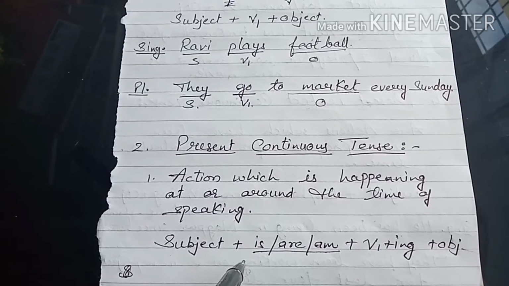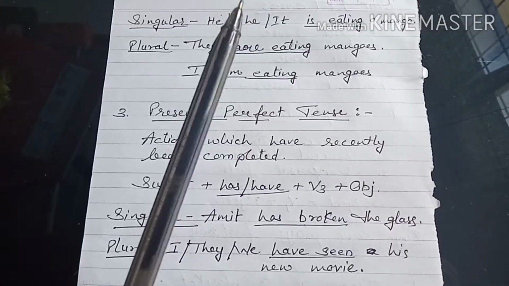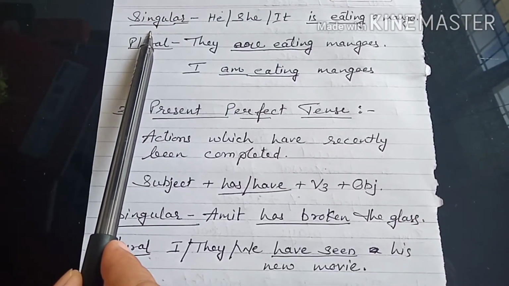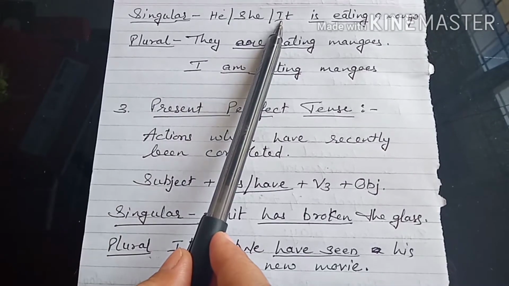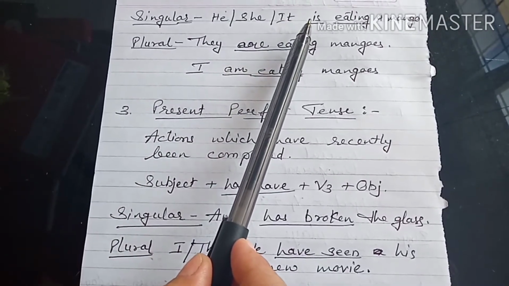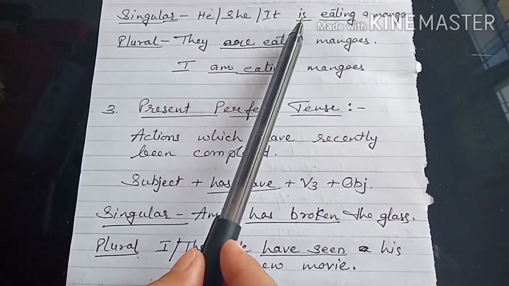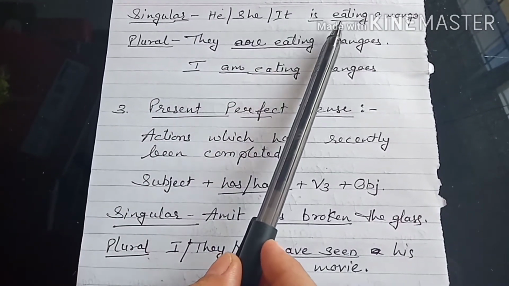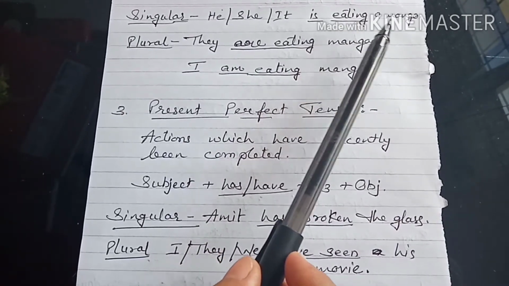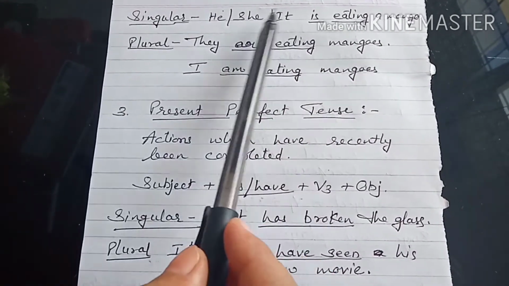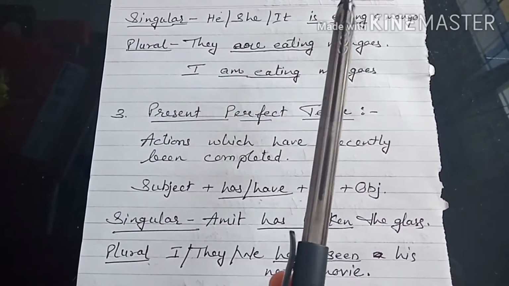I'll explain this by taking some examples. We'll take an example of singular subject. Now singular subject can be he or she or it. Plus, I told you we have to take either is or are or am. So with singular subject we will take is. Then verb plus ing. Eat is the verb, plus ing, it becomes eating. Object, a mango. So he is eating a mango, she is eating a mango, it is eating a mango.